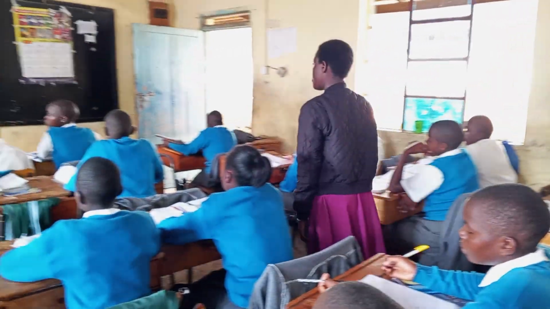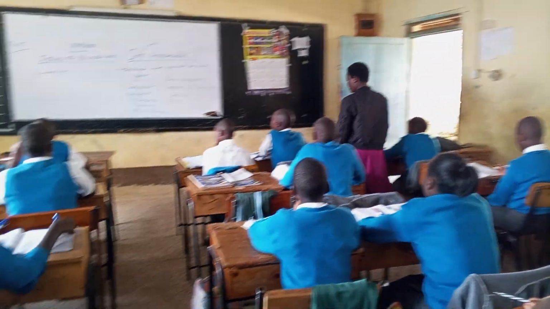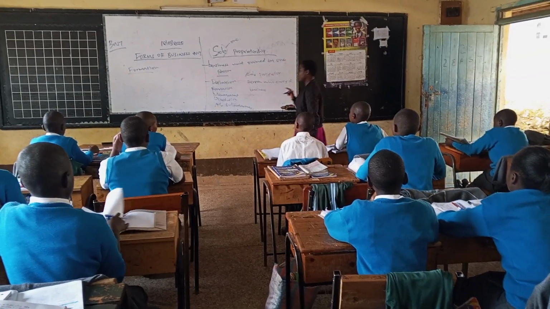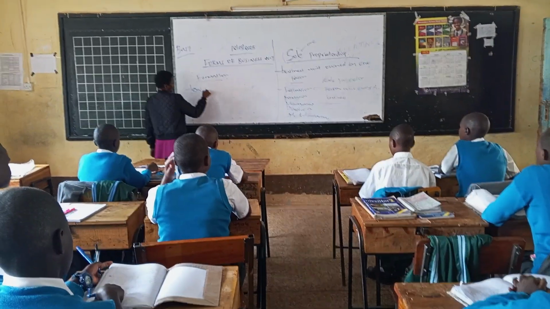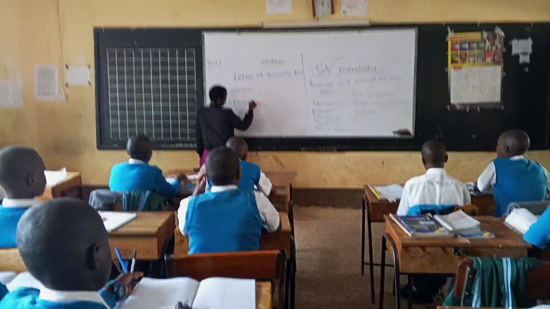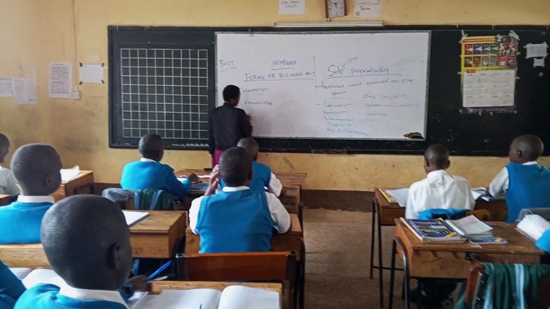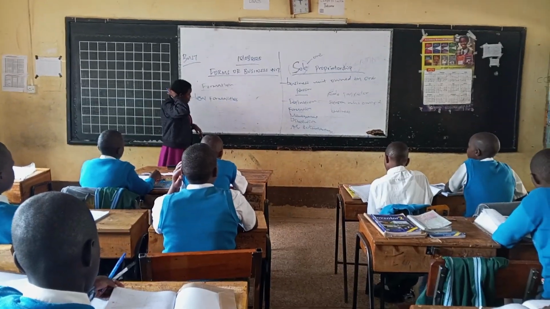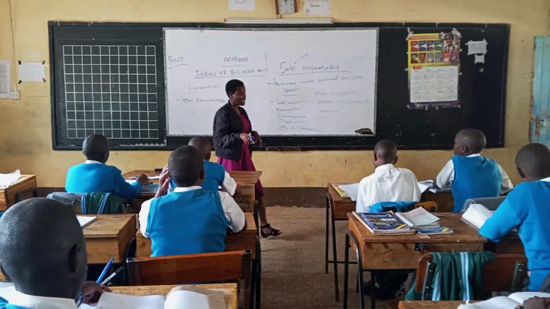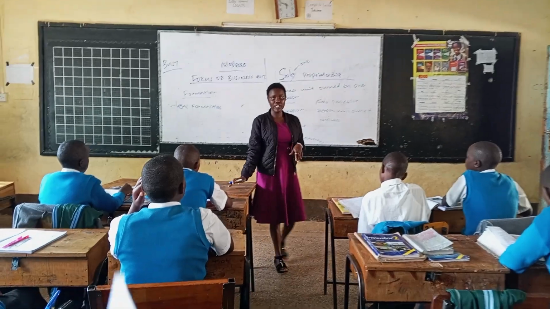And when we talk about legal formalities, this is asking for permission from the authority. For example, if you want to begin a business today, you can't just begin a business without asking for permission from the government or from the authorities.